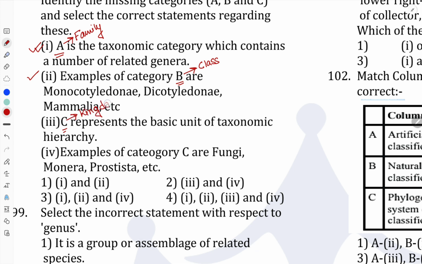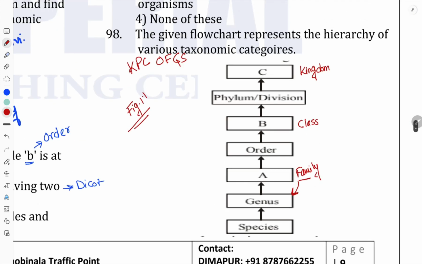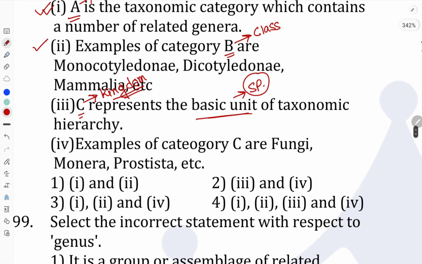But we know kingdom is not the basic unit. The basic unit is actually species. According to this chart, C is obviously a kingdom, so C does not represent the basic unit of taxonomic hierarchy. This is wrong. Actually it needs to be that species is the basic unit of the taxonomic hierarchy. So the third statement is wrong.